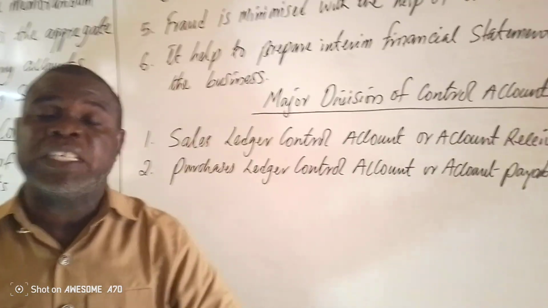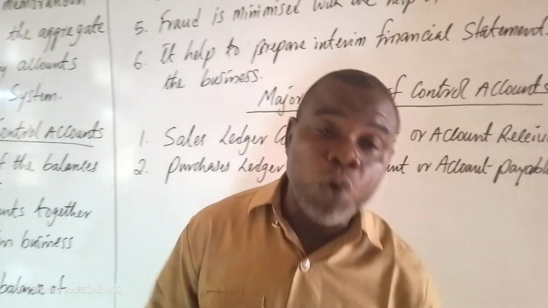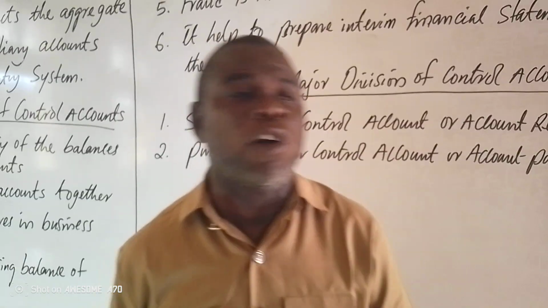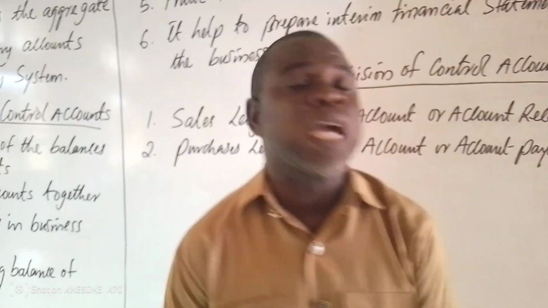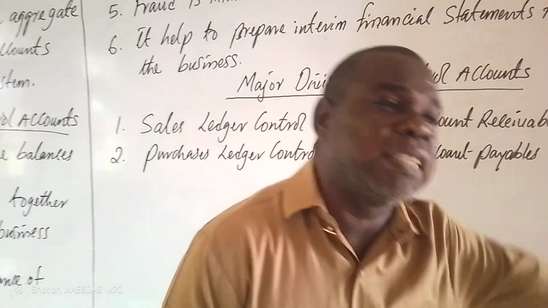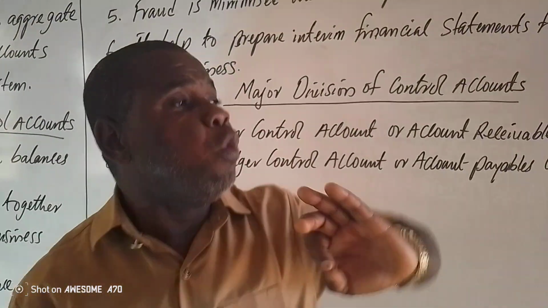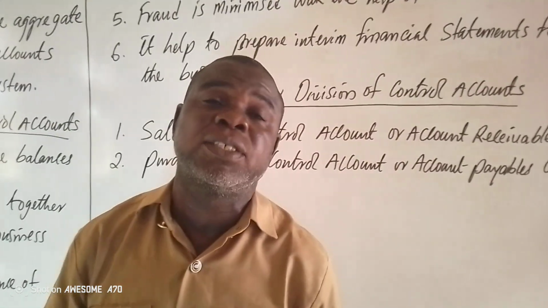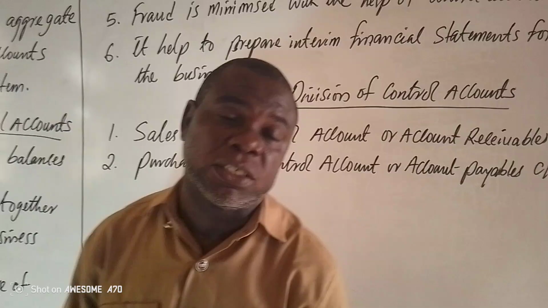I still want to emphasize clearly that if you're talking about a control account here, you are talking about credit sales. But somebody will still be confused, or let them be confused. When cash is received from goods that were sold on credit, you record it in the control account. Don't misquote me by saying that I said a cash transaction should not be recorded in the control account. No, that's not what I'm saying. I'm saying that when you make sales and it's outright payment of cash or cheque receipt, don't record it in the sales control account.